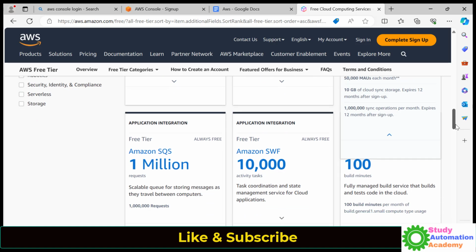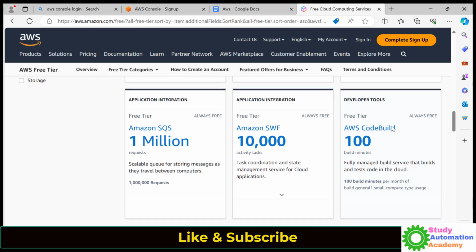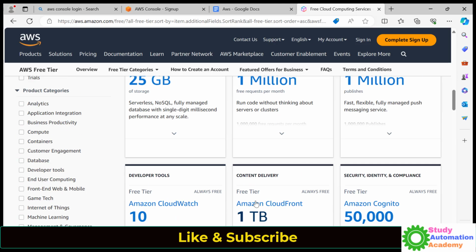Then we have SQS. It's also a secure messaging service, 1 million. Then we have SWF. Then we have the developer tool Code Build. So basically Code Build is used for building and deploying your code to some environment. For that it's saying 100 minutes of build free completely, and you will see, right, we have a complete list